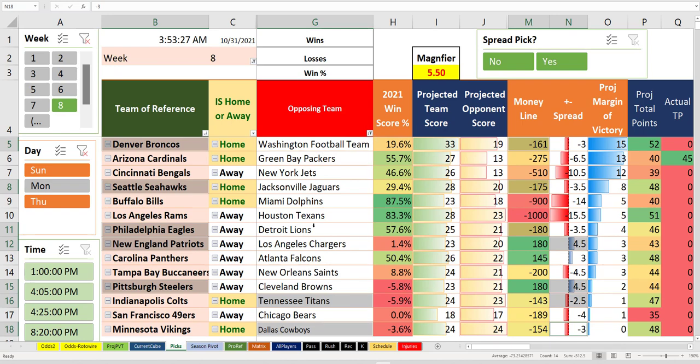Those, I would be really surprised if you don't get at least 5 out of those 7. I smell a 6 out of 7 or 7 out of 7 day here in week 8 on these picks, because everything here looks good. And something drastic and terrible has to happen for more than one of these to lose. So that's the way it looks to me. All right, so good luck, everybody.